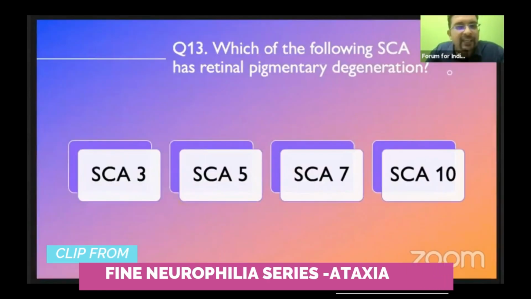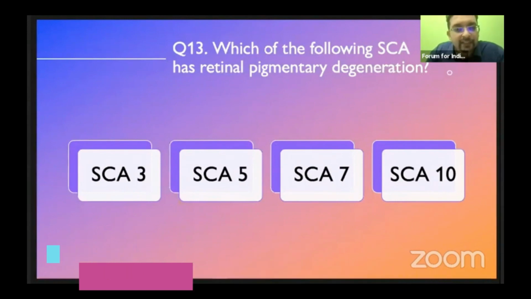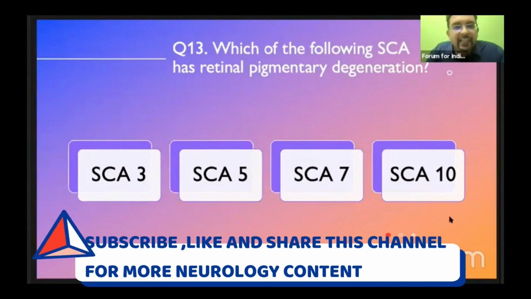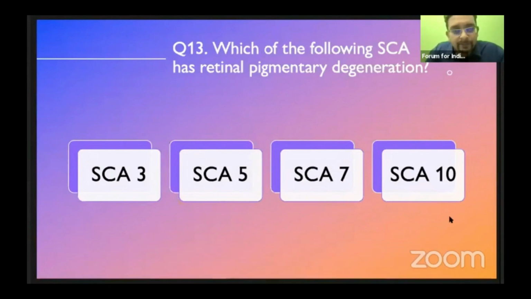Which one of the following SCA has a pigmentary degeneration? Before explaining the answer, which of the SCA has got retinal pigmentary degeneration? As rightly said, SCA7 has retinal pigmentary degeneration. That's typical. That comes as ADCA2. And ADCA3 is actually pure cerebellar.